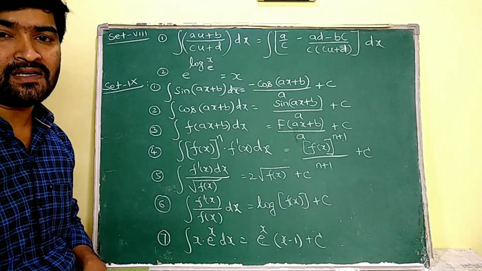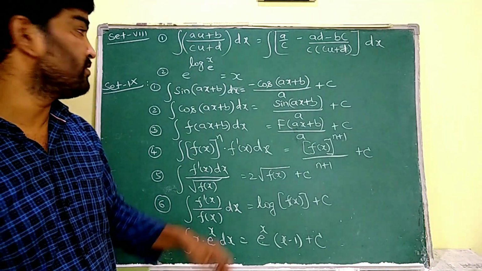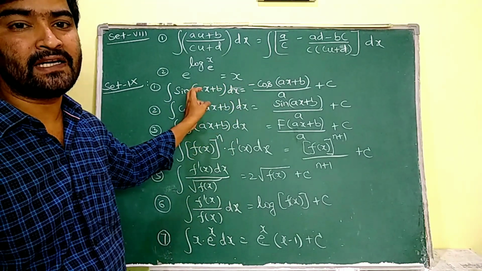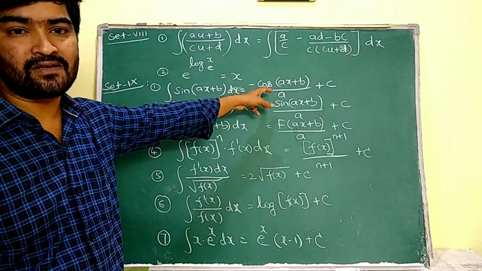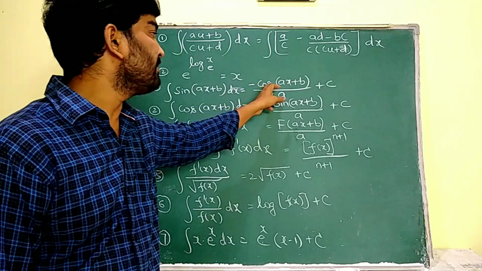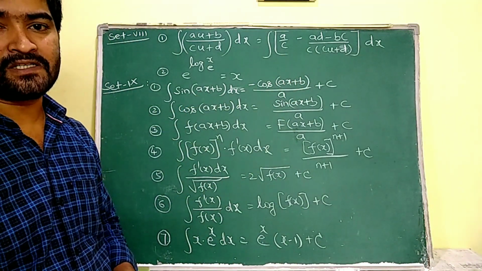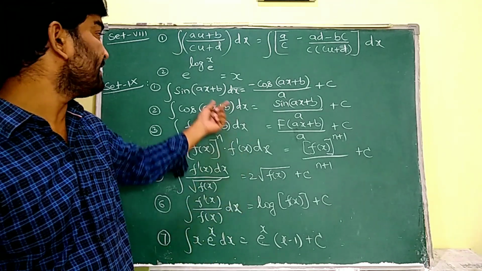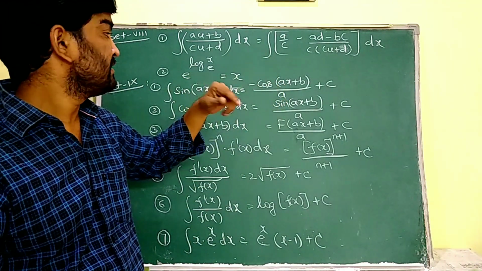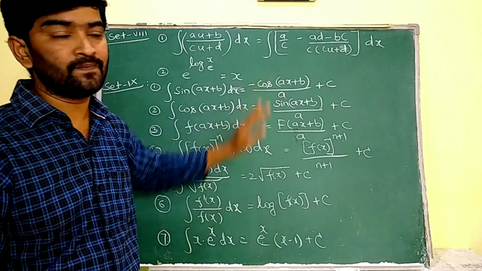Coming to the ninth set of the formulas, these are very important, and these are very easy also. Integral sin ax plus b dx. We know that integral sin x is minus cos x. Similarly, integral sin of ax plus b means minus cos of ax plus b. In the place of x we are having ax plus b. So we have to differentiate this ax plus b and divide the function by it. The derivative of ax plus b is a, so a is divided here.